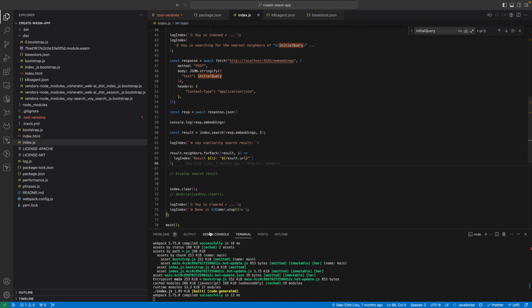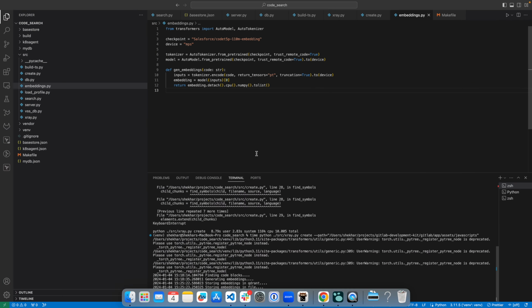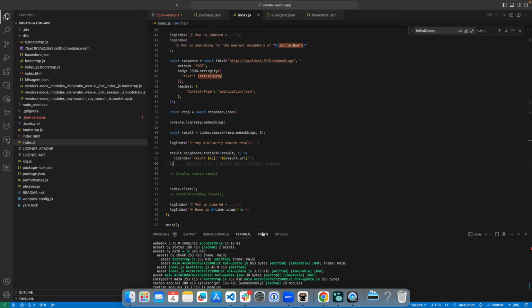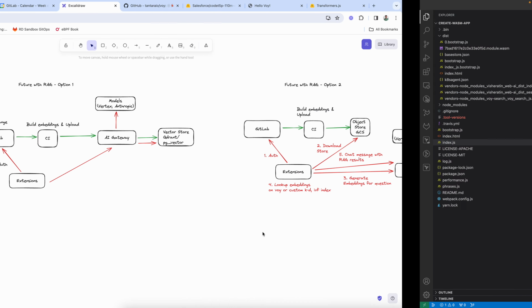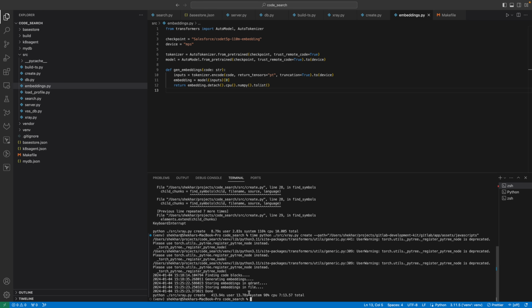Okay, so I want to take you to this application here where I've been generating embeddings. I generated embeddings just to see how long it takes. I generated embeddings for the JavaScript folder within GDK, within GitLab, and it took about 7 minutes, or 6 minutes sometimes.